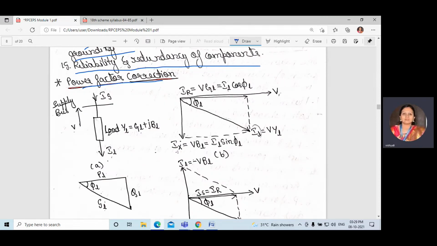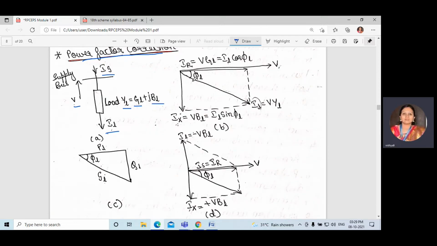Okay, this is a single phase load diagram. What we can say, single phase, it is a load admittance. This is admittance, this is conductance, and this is susceptance. In this, IS is the source current and IL is the load current. Here in the phasor diagram, V and IL are shown. From this diagram we can say that for the inductive load, the load current consists of a resistive component and a reactive component. The resistive component is in phase with V, and the reactive component is in quadrature with V.